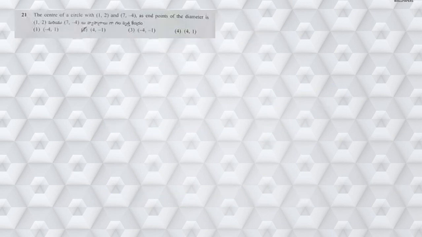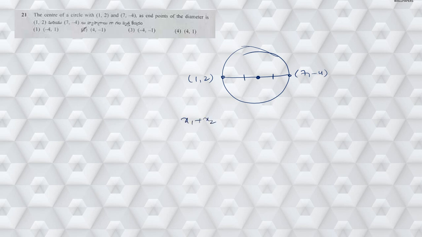Next, moving on to question number 21. The center of a circle with 1 comma 2 and 7 comma minus 4 as the endpoints of a diameter. So these are the endpoints of the diameter, 1 comma 2 and 7 comma minus 4. Now it is asking you to find the center. Clearly the center is the midpoint of these 2 points. So what is the midpoint formula? x1 plus x2 by 2 comma y1 plus y2 by 2.